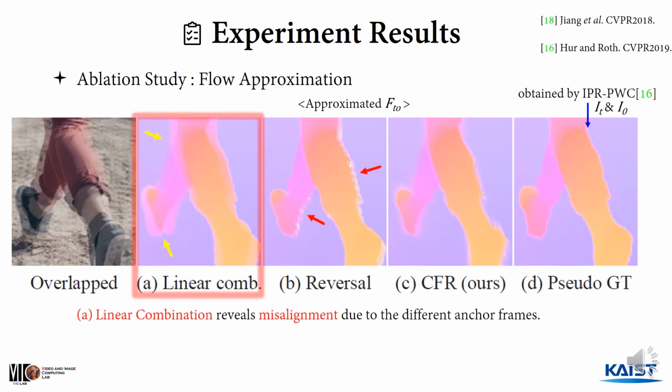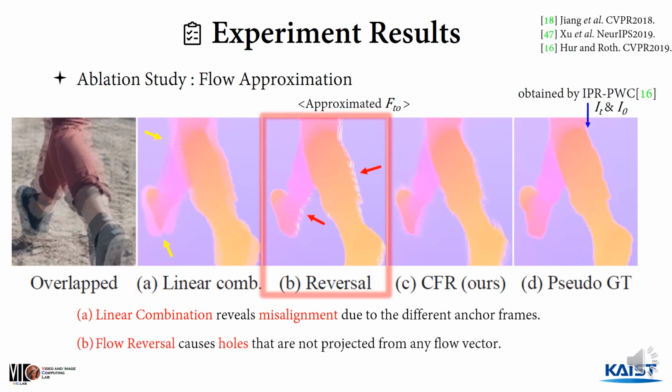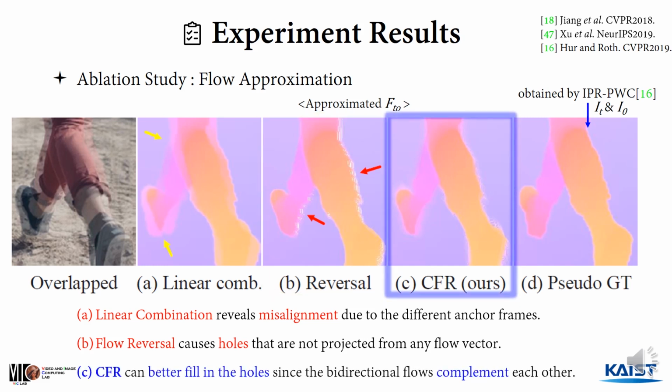The linear approximation reveals misalignment due to the different anchor frames. The flow reverser resolves this problem but is inferior to the linear approximation because it causes holes that are not projected from any flow vector. On the other hand, our proposed CFR can appropriately fill in the holes since the bidirectional flows complement each other.